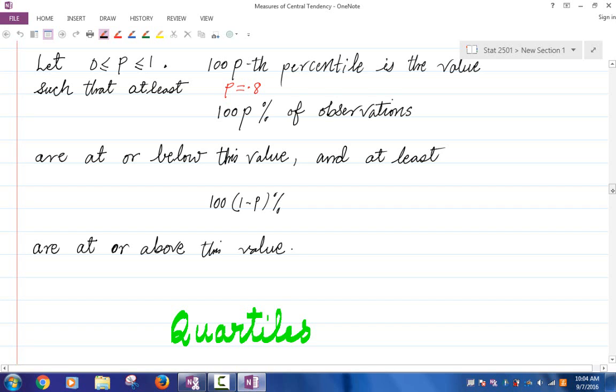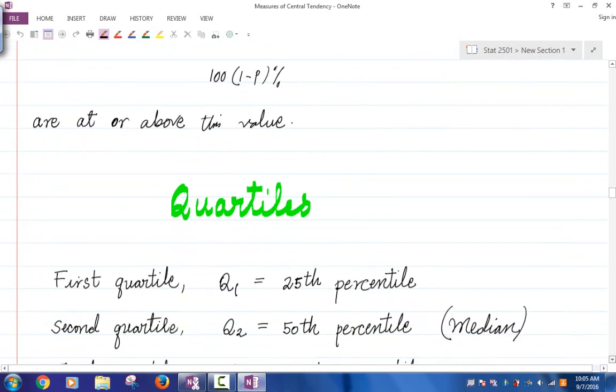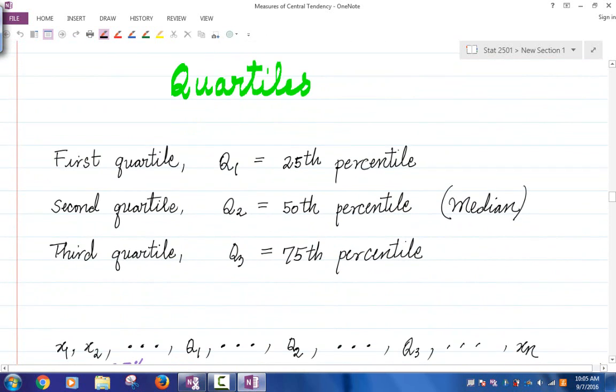Okay, so there are some particular percentiles that are of particular interest. These are called quartiles. So what are the quartiles? Quartile simply means one quarter, right? The first quartile will be denoted by Q1, and that's the 25th percentile.